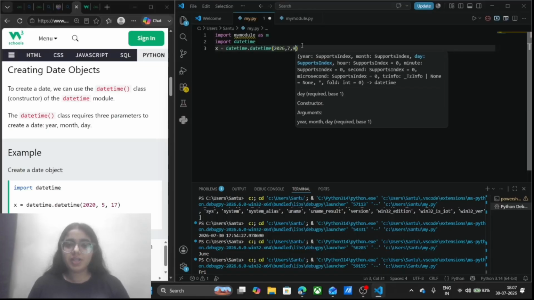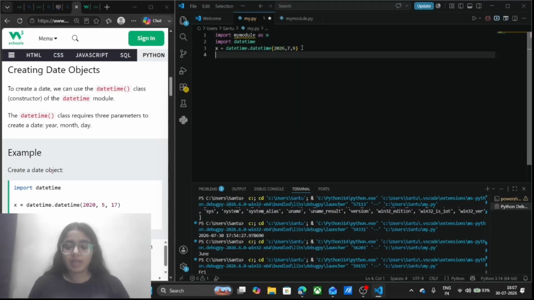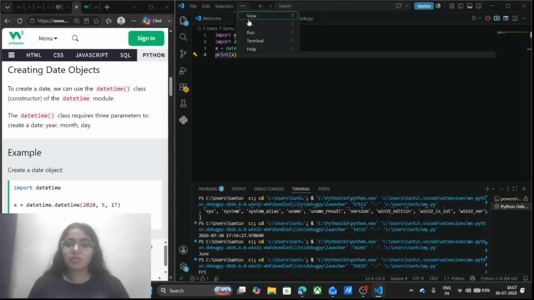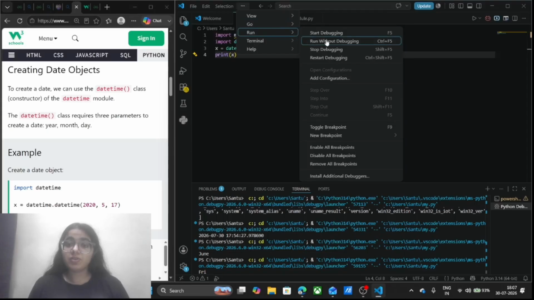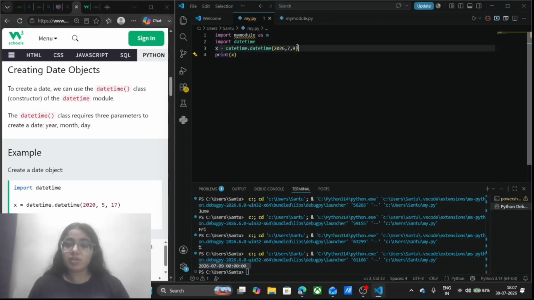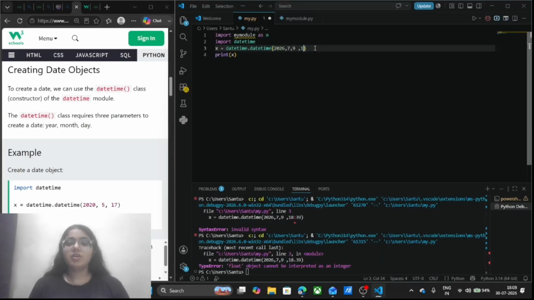I have created the date here also, so I am going to print this. In order to print this, I will simply write print x, and it is going to return me my date which I have given as the input. See here, I am getting my date here. If I also specify the time, I will also get the time. You can write here date, you can write here time also if you want to. Moving forward.